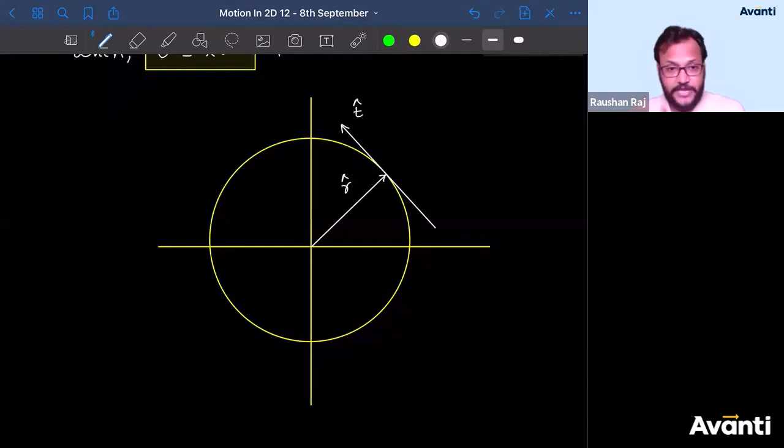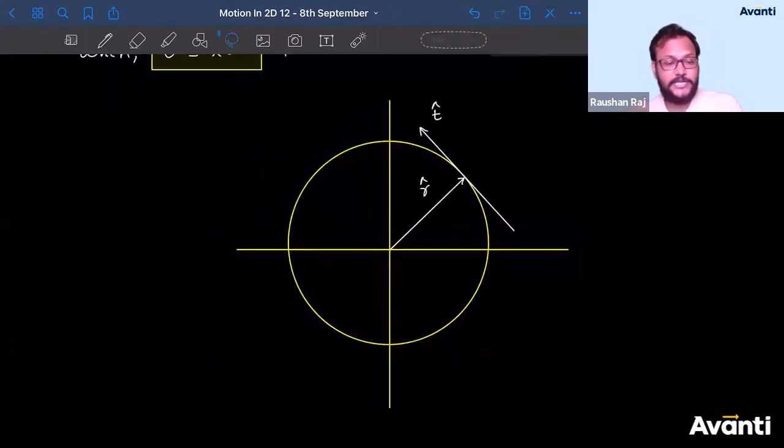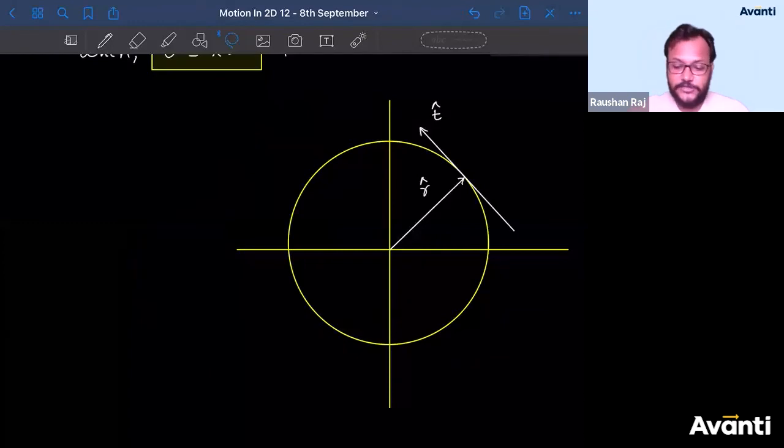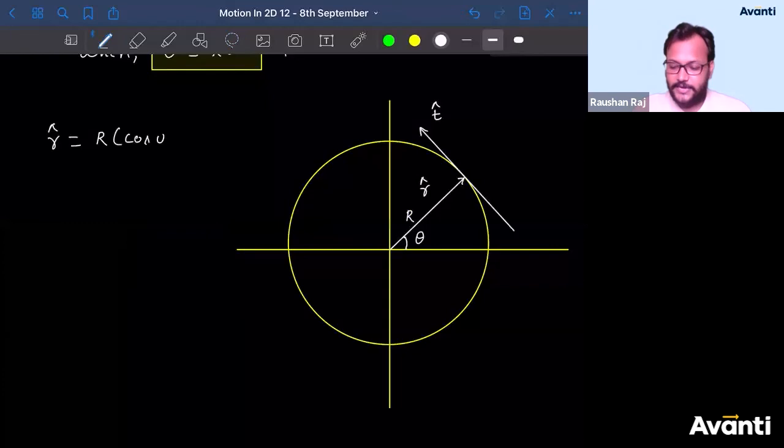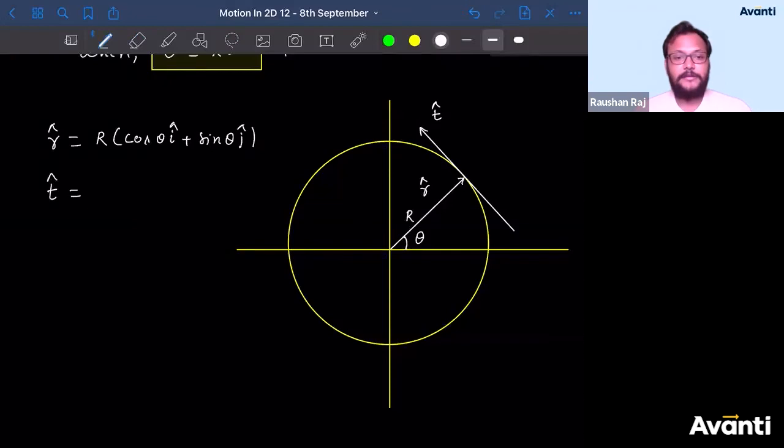Guys, we are going to take the help of this analysis when I'll be teaching you acceleration also, so please be careful while solving this. Tell me what is r cap here. If the radius is capital R, then it is nothing but R into (cos theta i cap plus sin theta j cap). Now my question to you is, find what is t cap.